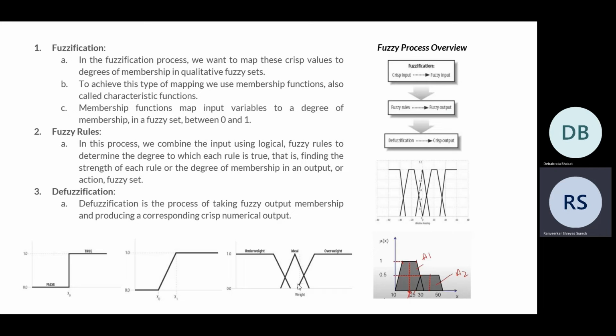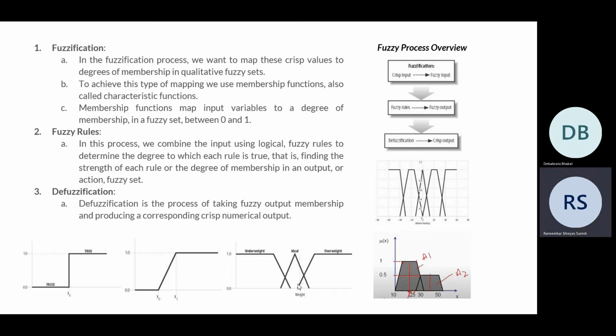So to add depth or to add degree to this transition, we can see in the second graph that a particular value has some degree with respect to other values. This is obtained through fuzzification.